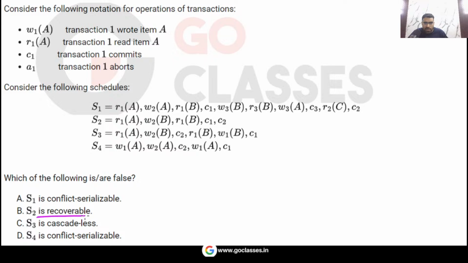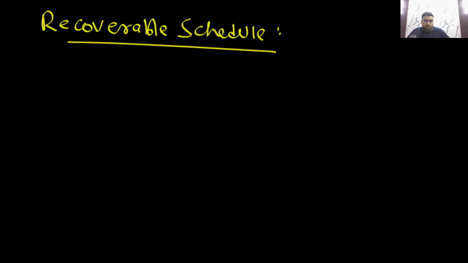Let's check for recoverable. When can I say a schedule is recoverable? Remember, the recoverable schedule is like this. This is your transaction T1. This is your transaction T2.